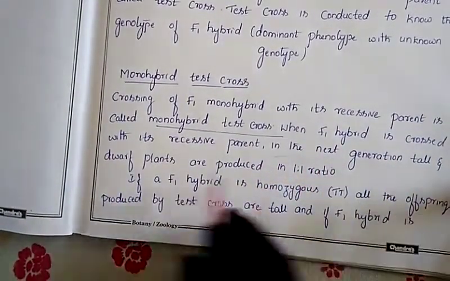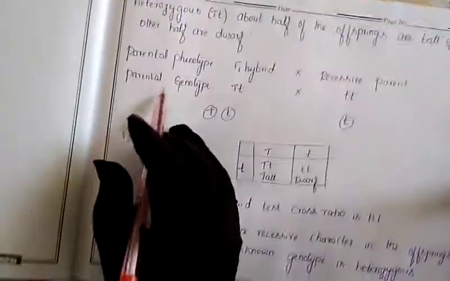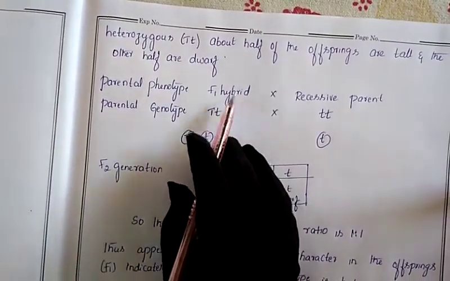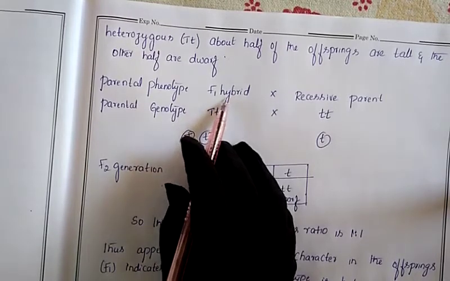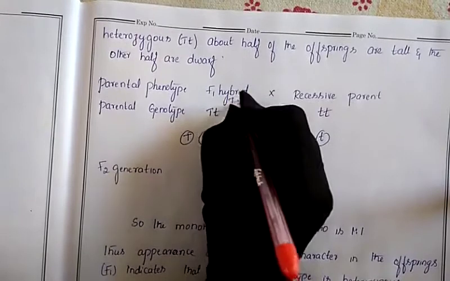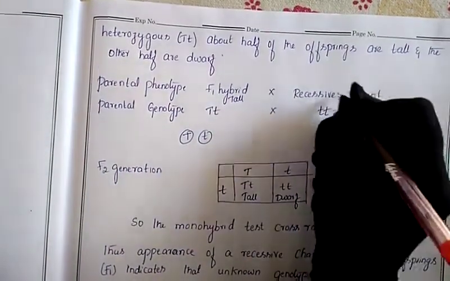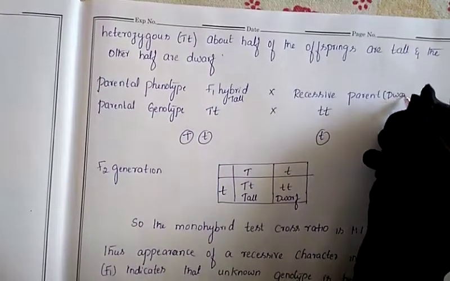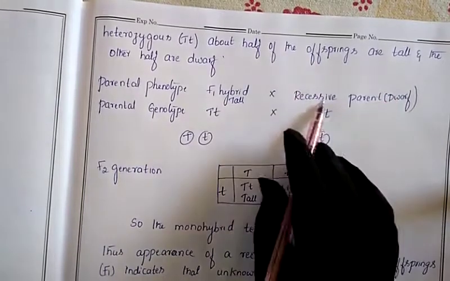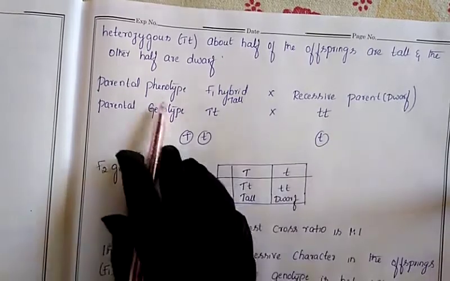In the next generation, tall and dwarf are produced. So for that also we will put the alleles like this. See here, parental phenotype. So F1 hybrid, the parents' phenotype we are taking. F1 phenotype is tall here. One parent is tall. Another parental phenotype is the recessive parent, that is dwarf. So the mother is dwarf here, crossing the offspring with the mother. The recessive parent means dwarf. So this is the phenotype.